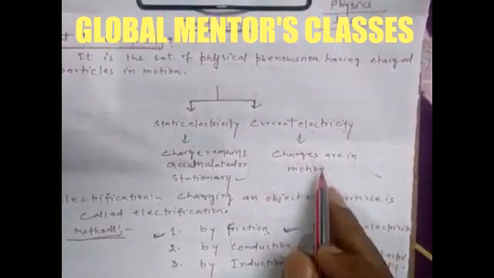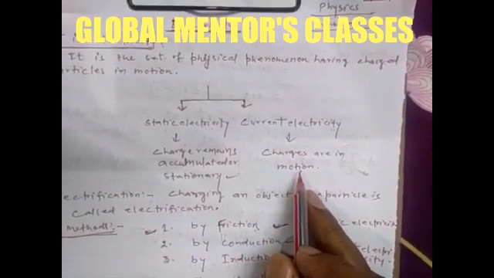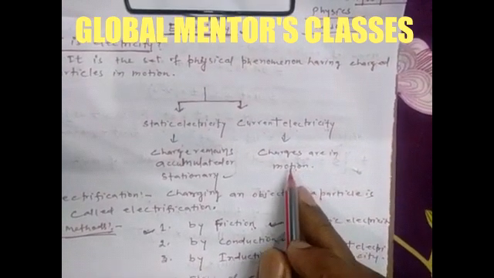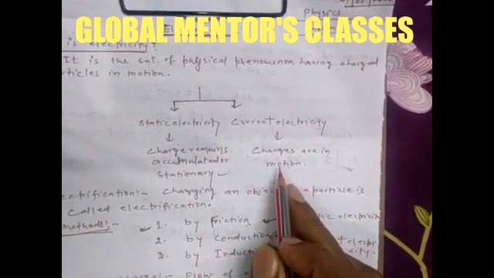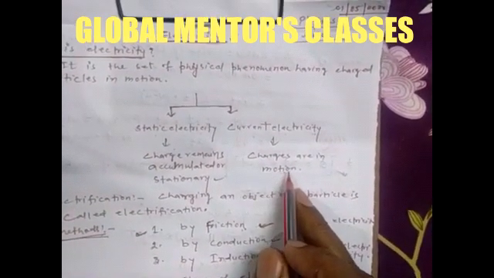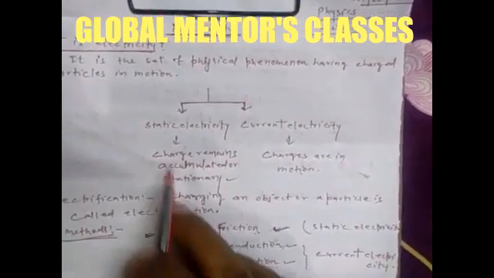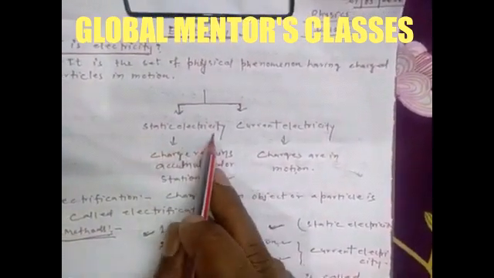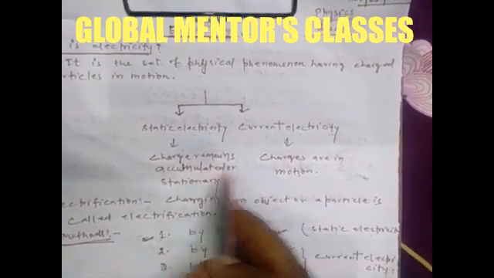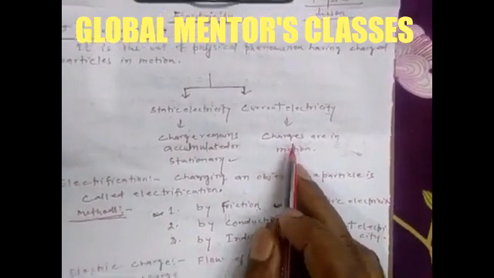In current electricity, charges are in motion. It means charged particles move from one place to another, and that's why it is called current electricity. Here charged particles make a stream from one place to another. In Hindi, static electricity is known as अस्थिर विद्युत, and current electricity is known as dhara vidyut.